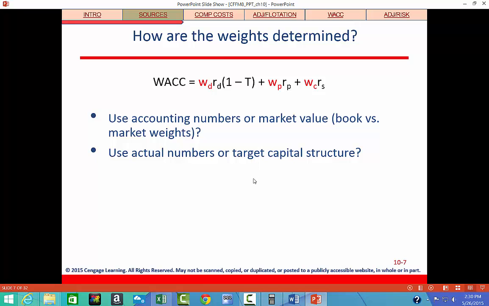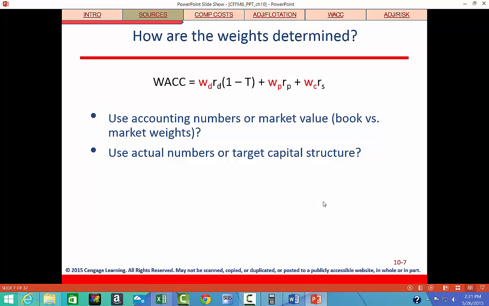Now, if you don't have that target capital structure information, your next best bet would be the market value weights. So you just have to look at their balance sheet and calculate what percentage is debt based on the market value. You'd have to calculate the market values for debt, preferred stock, and common stock, add them up, and find the percentage that each one represents. And then the third and the least best choice is to go with the accounting book value percentages. So if you look at a balance sheet, the book value of debt, book value of preferred stock, and book value of common equity.